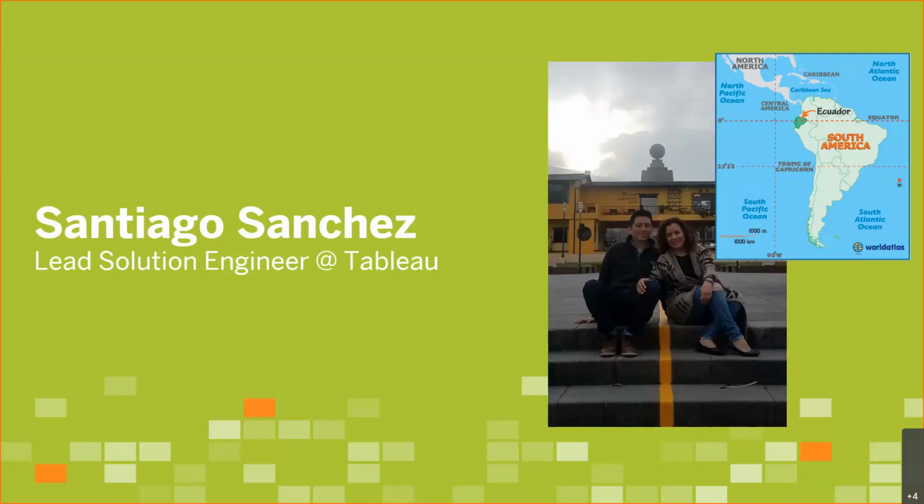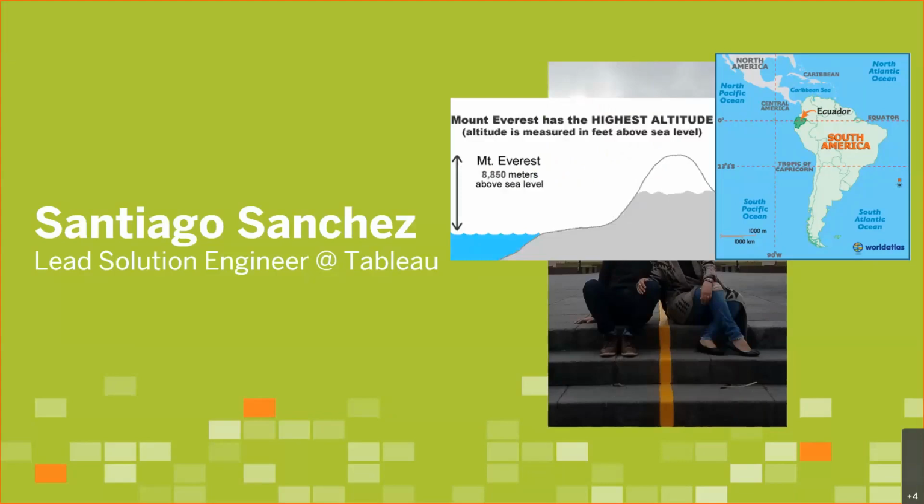I thought we'd start with a quick trivia for those trivia fans out there, or just a fun fact if you like fun facts. So if I were to ask you, what is the highest mountain in the world? What would be the answer? You may have thought about Mount Everest, and you'd be right. Mount Everest has the highest altitude in the world when measured from sea level.